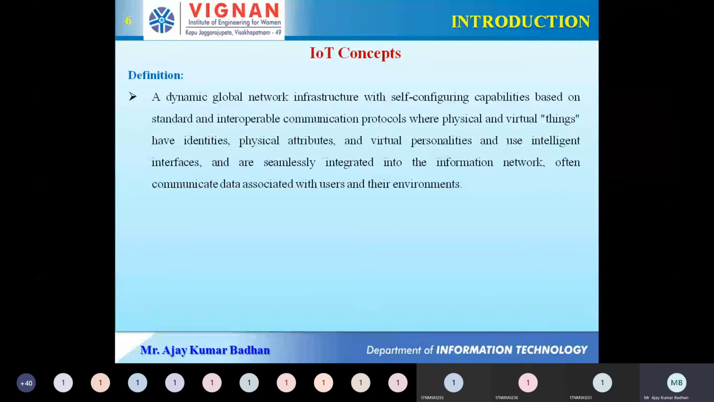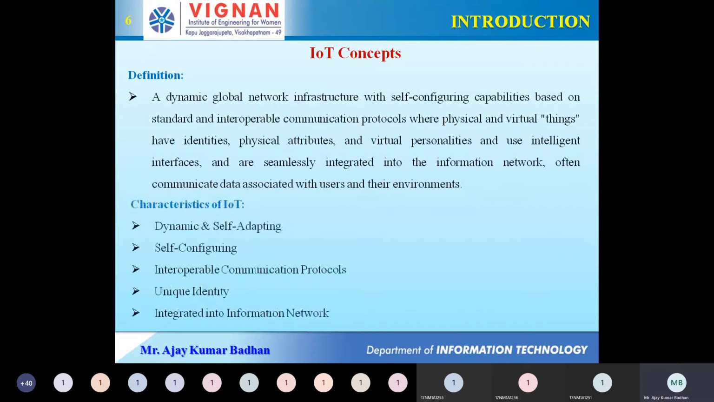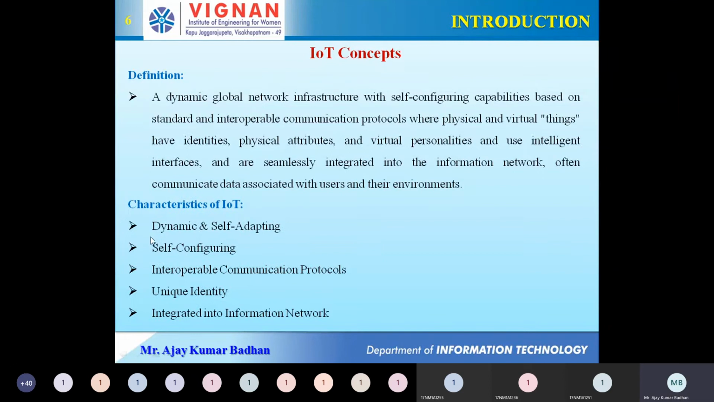Now this self-configuring capability can be done with the help of a communication protocol. Without communication protocols, we cannot do it. Definitely any device which is connected to a network requires some protocol. They have to follow some protocol, then only can they transmit data, receive data, and self-configure. Every device will have its own identity, attributes, personality and intelligence, and all these will be connected to a network. That is what he is talking about here. And based on that, we have a property, so don't get confused here.